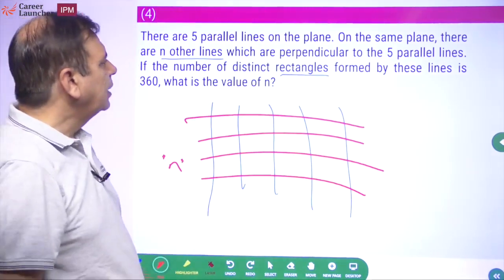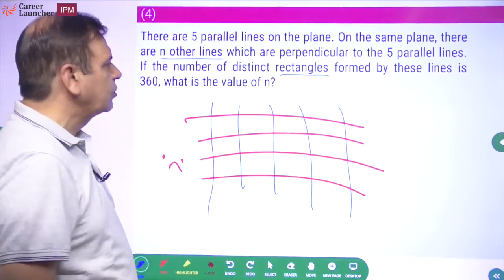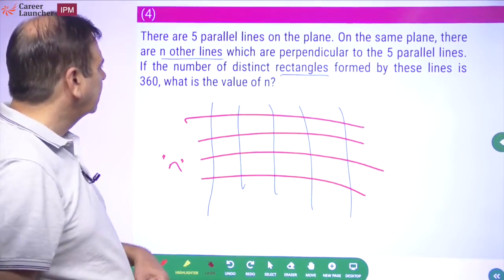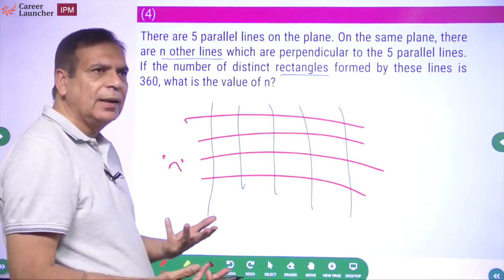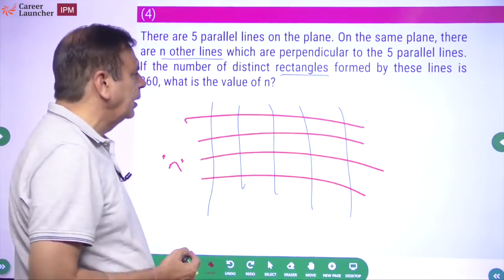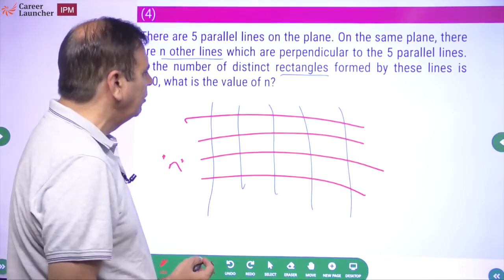Okay, the number of distinct rectangles formed by these lines is 360. Rectangles, how will you form? You'll form rectangles by choosing 2 out of these and 2 out of these: 2 of the blue lines and 2 of the red lines. If you combine them, you'll get a rectangle. So how many rectangles will we get?